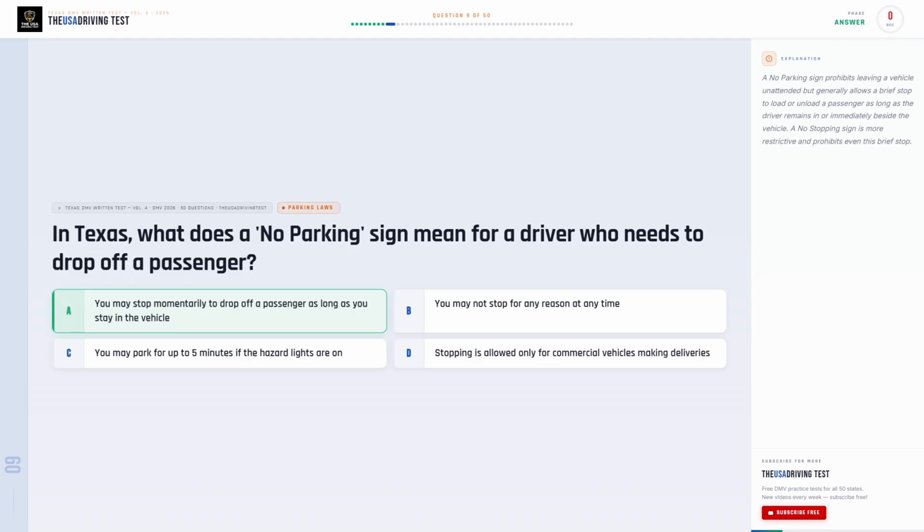The correct answer is A. You may stop momentarily to drop off a passenger as long as you stay in the vehicle. A no parking sign prohibits leaving a vehicle unattended but generally allows a brief stop to load or unload a passenger as long as the driver remains in or immediately beside the vehicle. A no stopping sign is more restrictive and prohibits even this brief stop.